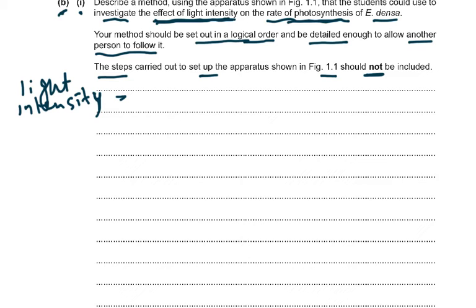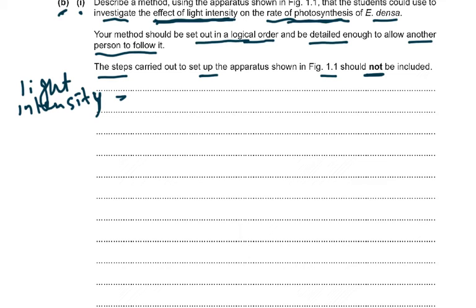You could also say use a minimum of 5 different light intensities, like 5 different distances, or 5 bulbs of different power or different wattage. So you gave me first how you're going to change the light intensity, then you say you do 5 different light intensities. Like if I ask you an experiment on temperature, you take 5 different temperatures, then you say 25, 30, 35, 40, 45, that gets you another mark for telling me the different temperatures. So use a minimum of 5 different light intensities.